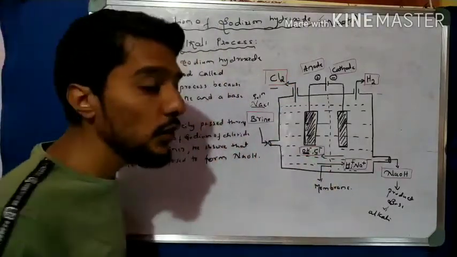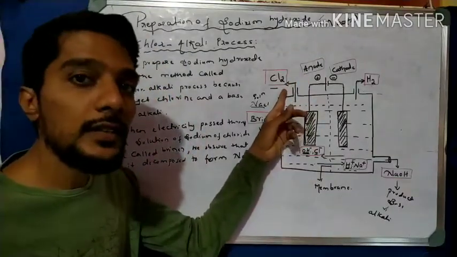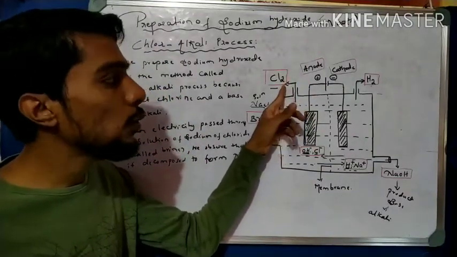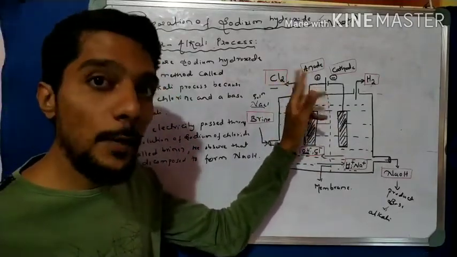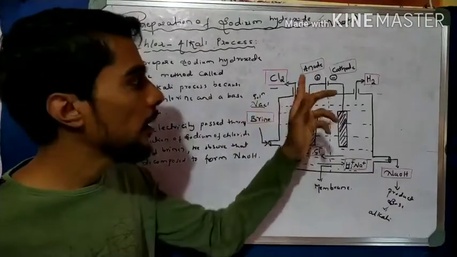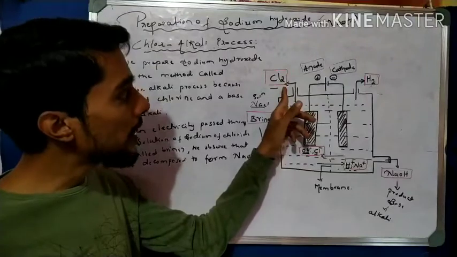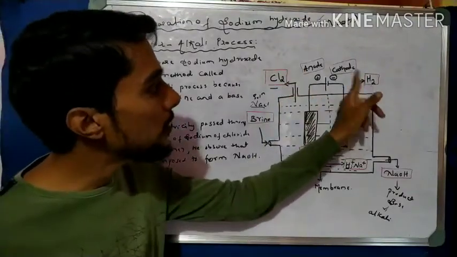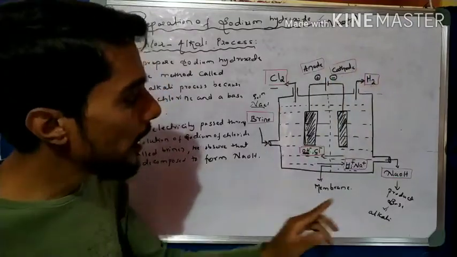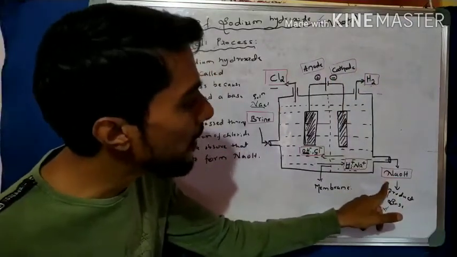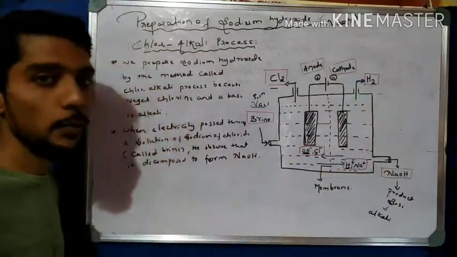The gas which is liberated at the anode side is chlorine gas, very important. Which gas is liberated at the anode? That is chlorine gas, and because chlorine is negative and the anode is plus, there is opposite charge. That is the trick. Anode is plus, chlorine is negative, so chlorine gas is liberated at the anode, and H is plus, the cathode is minus, which means hydrogen gas is liberated from the cathode, right? And the brine solution is collected at the bottom of the cathode. Okay, there are three very important products in this.